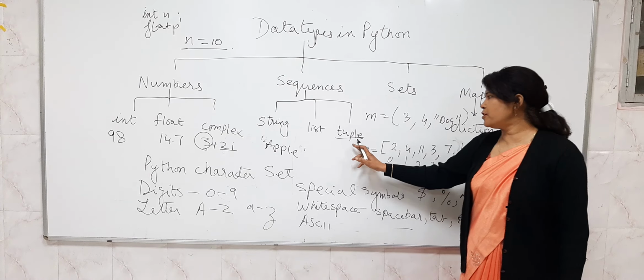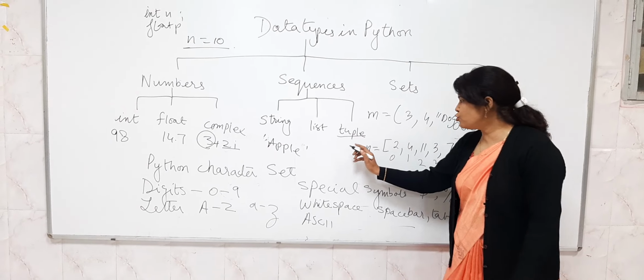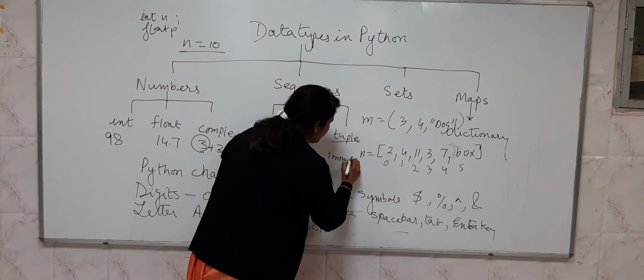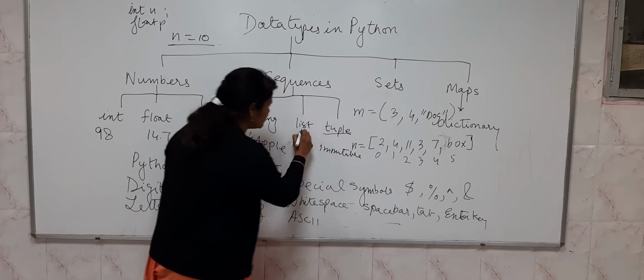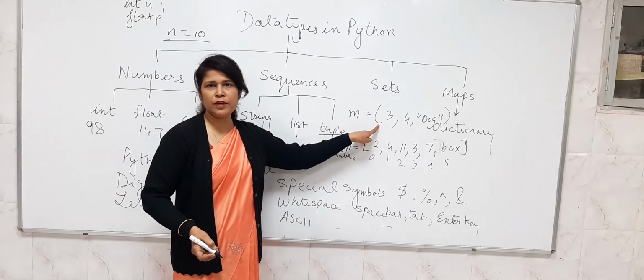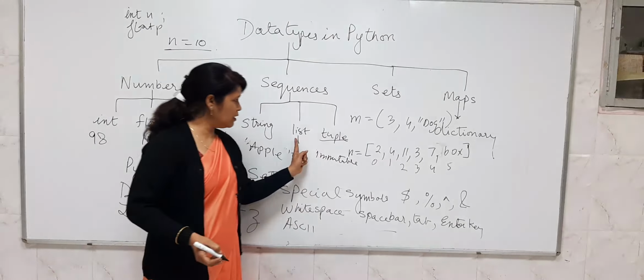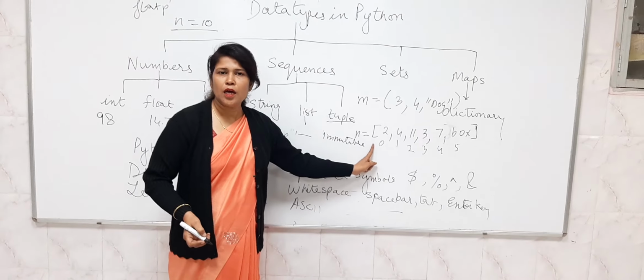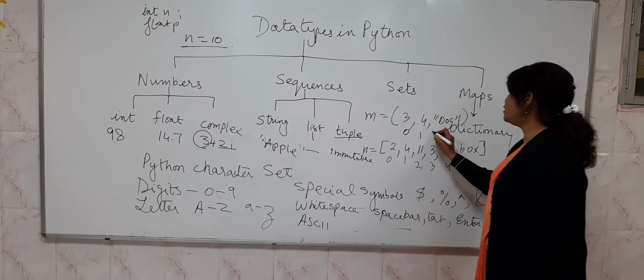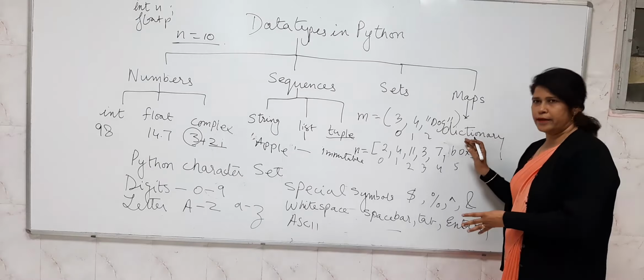This is the basic difference. A tuple is immutable, meaning it cannot be changed, and a list is mutable. Tuples are given in round brackets, and lists in square brackets. Tuples are again indexed from 0, 1, 2, 3.